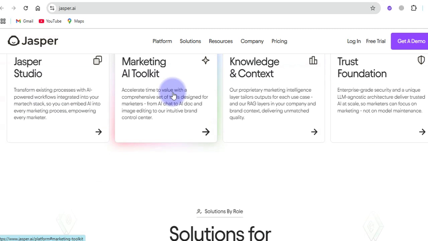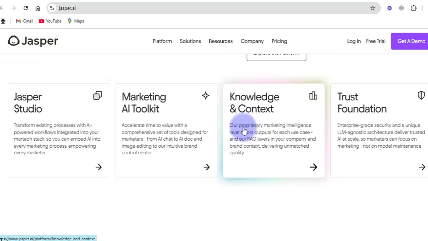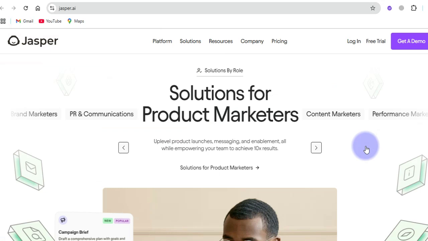And also they have a knowledge and context-based area where, of course, they respond to various questions you ask. And you can see a proprietary marketing intelligence layer, tailored output for each use case. And in this area, of course, the features of this tool are actually amazing.